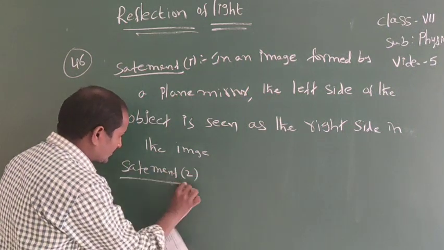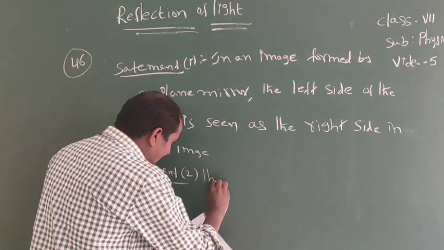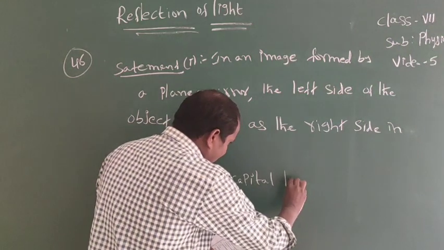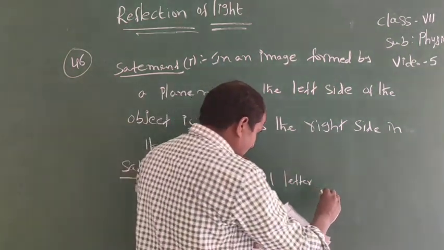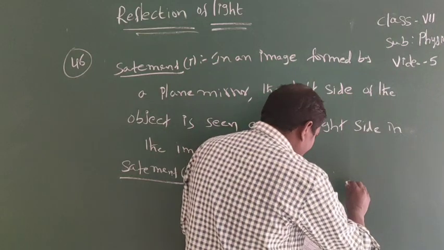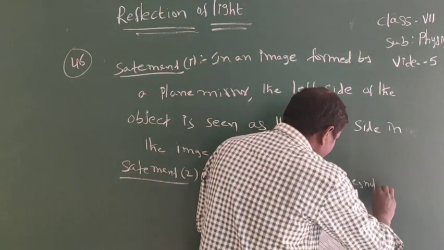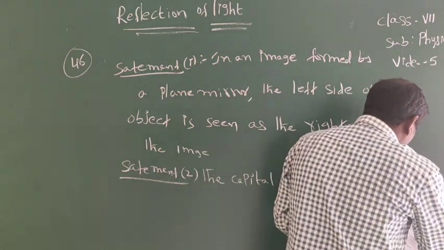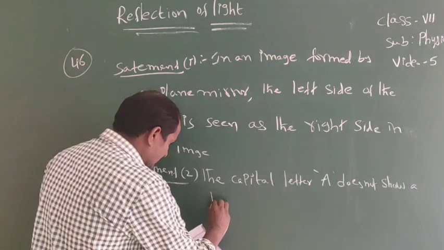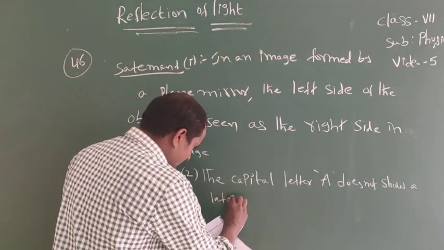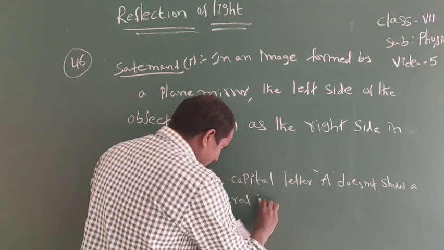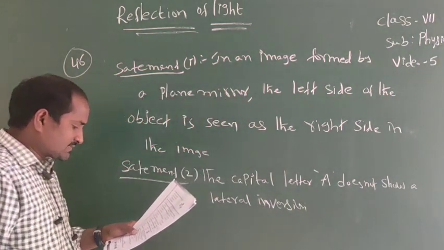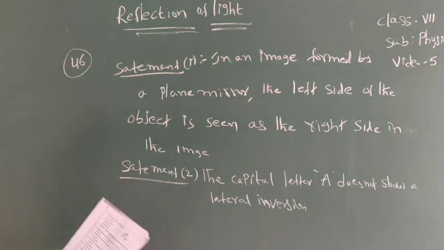The capital letter A does not show lateral inversion. Yes. Next one, the side view mirror of a car is a convex mirror.